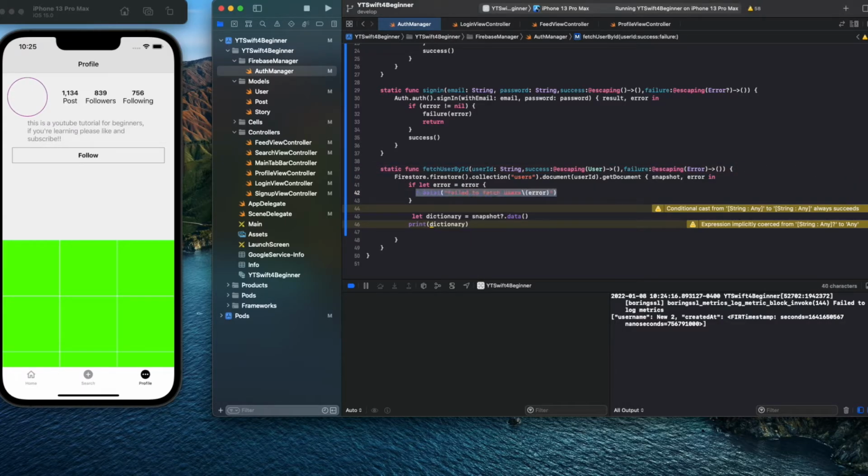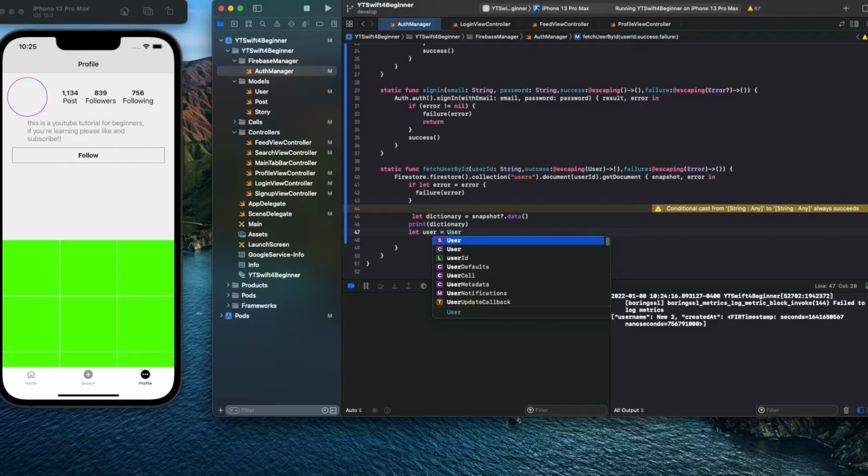You could leave the print if you want, but I don't want to have it duplicated because I could just use it in the other place, so I could be like failure. And on success, let's be like let user, right, equal to user. And then when you open this, bang, you get a dictionary. You could have just copied this and put it here, but I think it's much better like that. And let's see what we get.